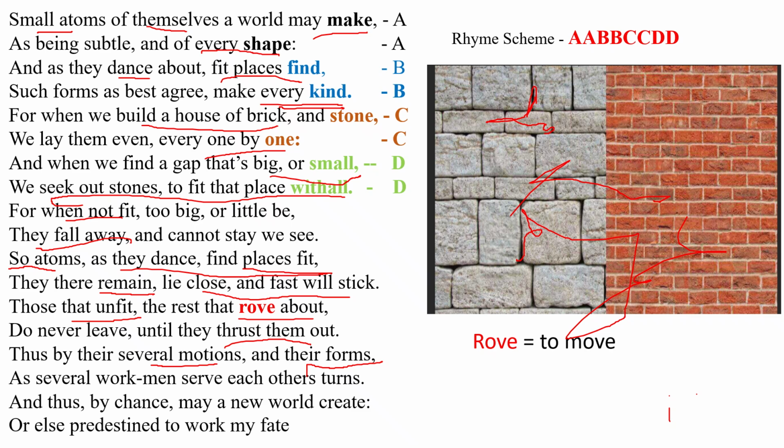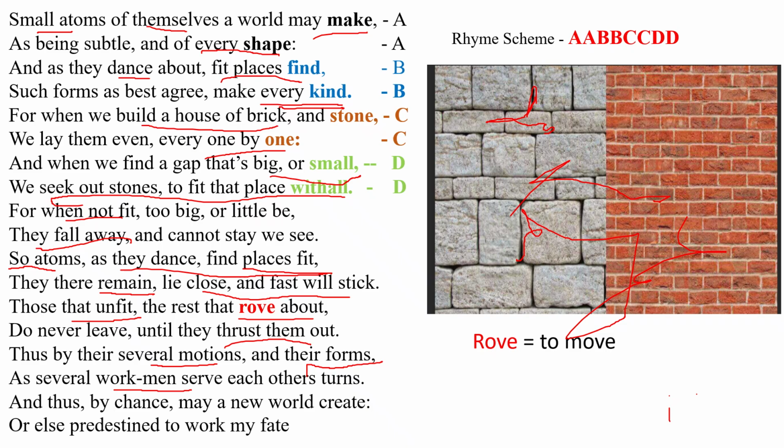As several workmen serve each other's turns, here again the poet is comparing several workmen. How a workman works while doing a task, they cooperate with each other in completing a task. They help each other. They take their turns to finish the task.